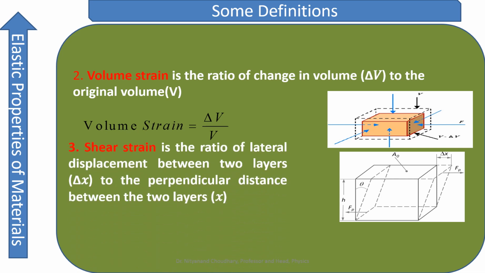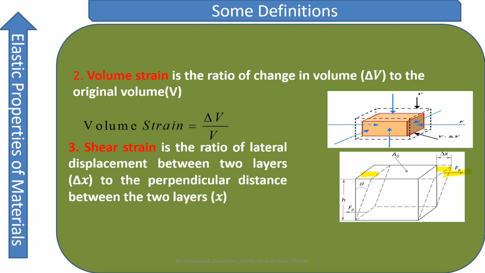Similarly, we come to another term called the shear strain. Suppose you have taken a book. Just imagine this is the upper part of your book, and you are going to apply a tangential force on the top surface of your book. So what will happen? Your book is going to be sheared. The top face has traveled this distance delta x. Similarly, it has traveled another distance delta x on the other side. So it has been sheared by this angle theta.